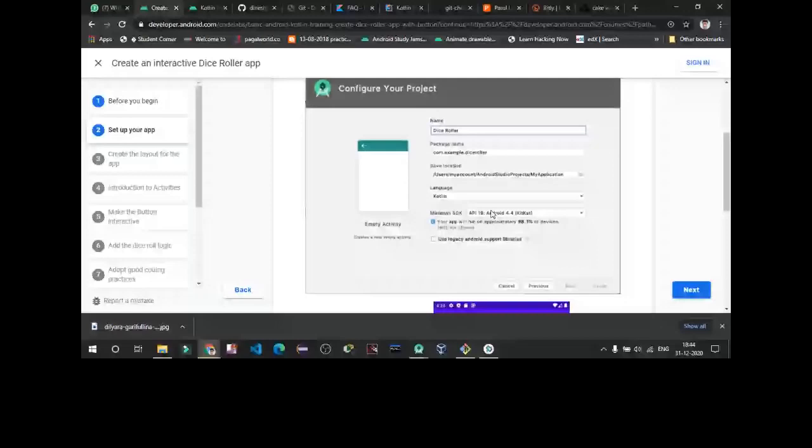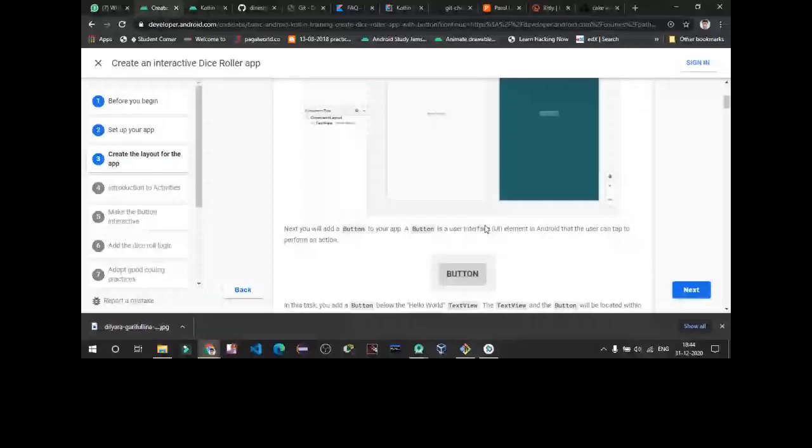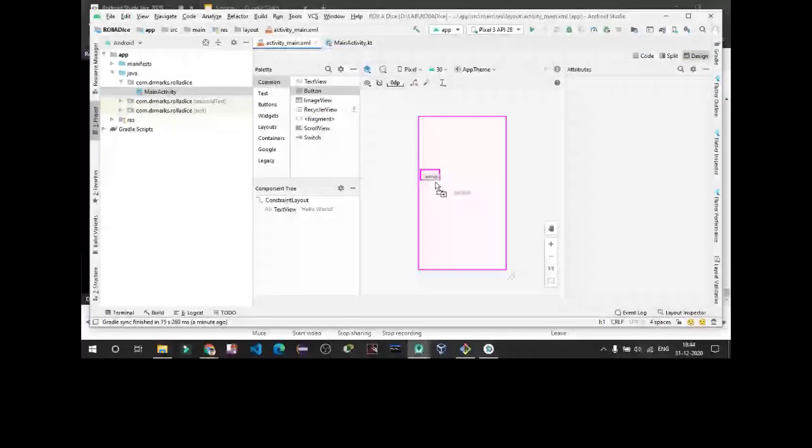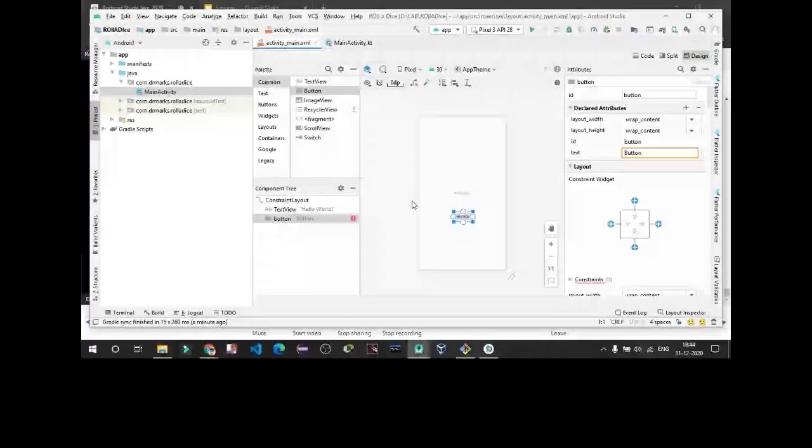Next, and we will create an empty activity. Go to your layout, design, click on this button, drag and drop this button. You will get your button.